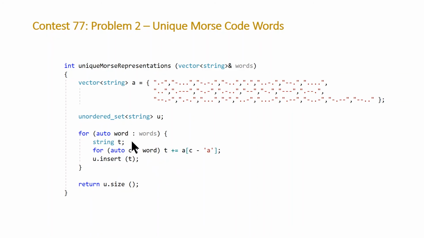Then we do a plus equals to our string T by getting the transformed character, which is a string, from our vector of strings A. We're going to use the same trick that we used in the previous problem by just subtracting the character 'a', which will give us an integer 0 to 25, and doing a lookup from our vector. Once we finish this inner range-based for loop, we have our completed transformed string T, and we can insert this into our unordered set, which, as I said before, won't insert duplicates. Once we've finished both of these nested loops, we can come out and just return the size of our unordered set. And the time complexity of this problem is going to be linear in the length of our total words.